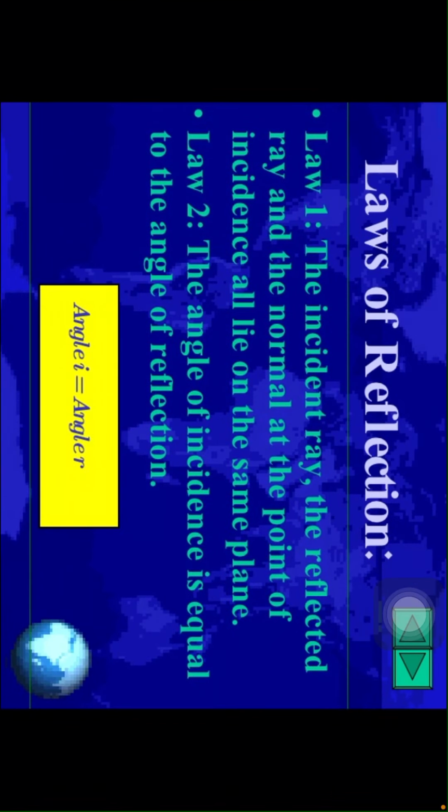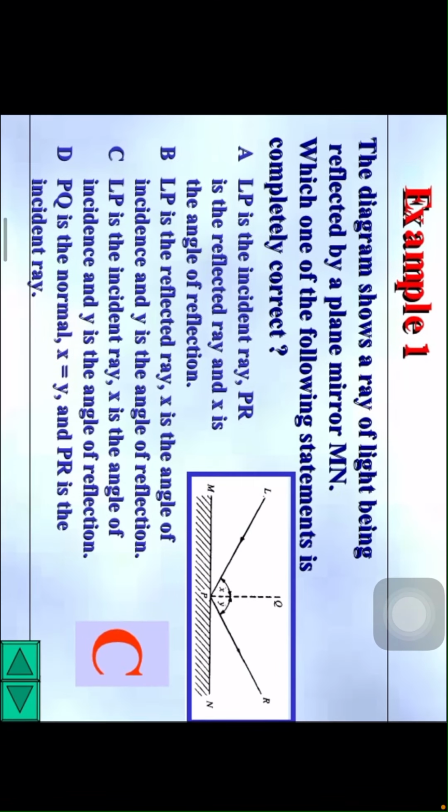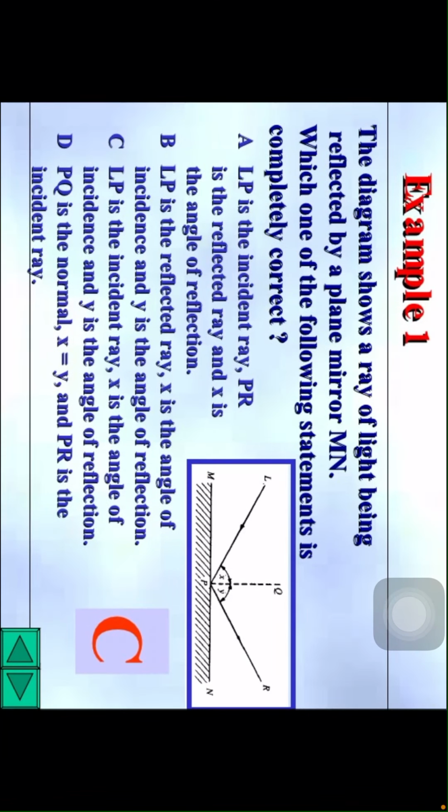Law 1. The incident ray, the reflected ray, and the normal at the point of incidence all lie in the same plane, children. That is the first law. Law 2, children. The angle of incidence is equal to the angle of reflection, that is angle i equals angle r. For example, the diagram shows a ray of light being reflected by a plane mirror MN.